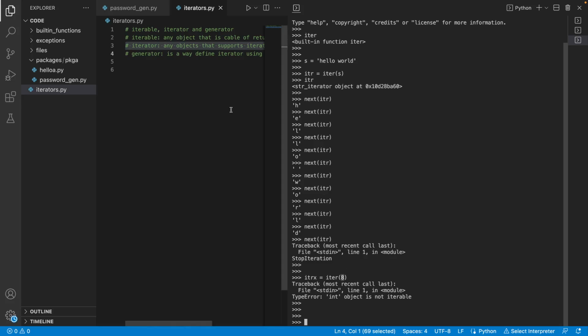So what are iterables? Any object that is capable of returning an iterator is an iterable. All sequence types are iterables. You can see here in the exception, not iterable.